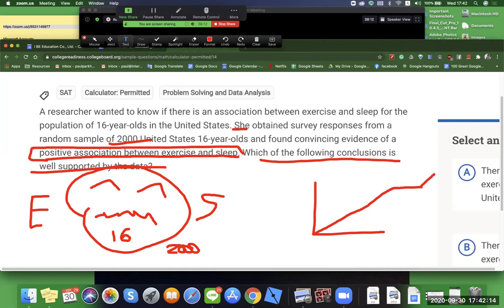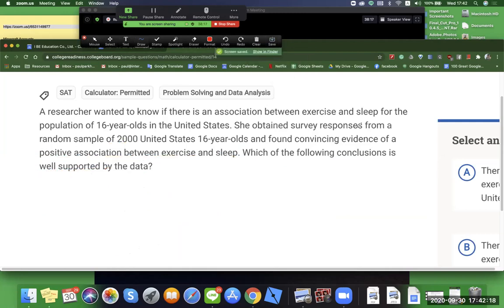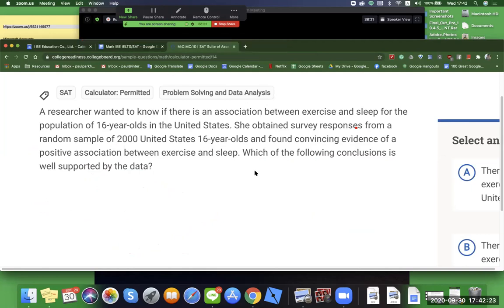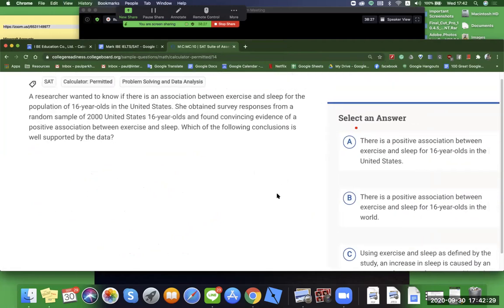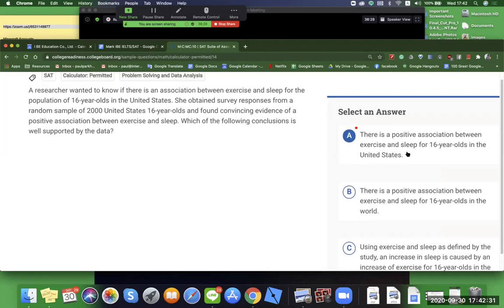Okay, here we go. A: There's a positive association between exercise and sleep for 16-year-olds in the United States. Seems pretty simple. Okay, what's the difference?